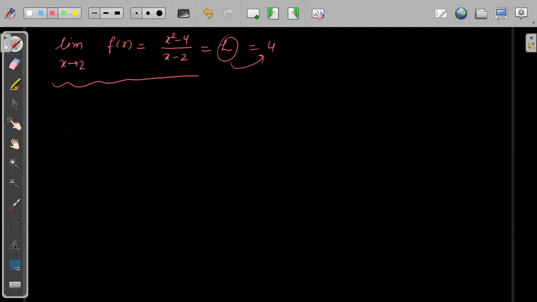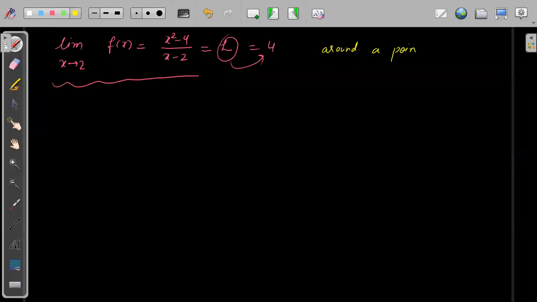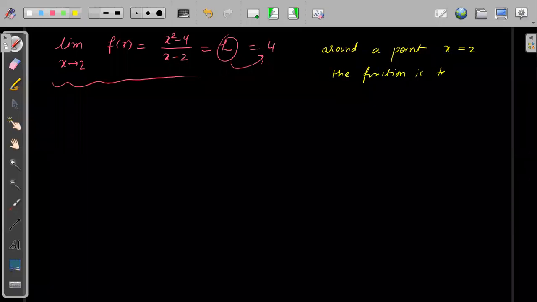What does this mean? That around the point x equals 2, the function is taking the value of 4, and this is the limit. We have given it a name.